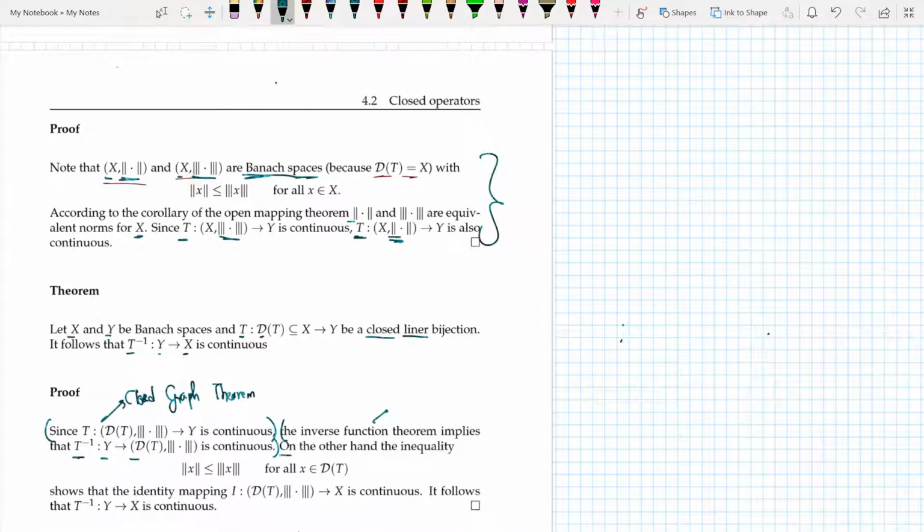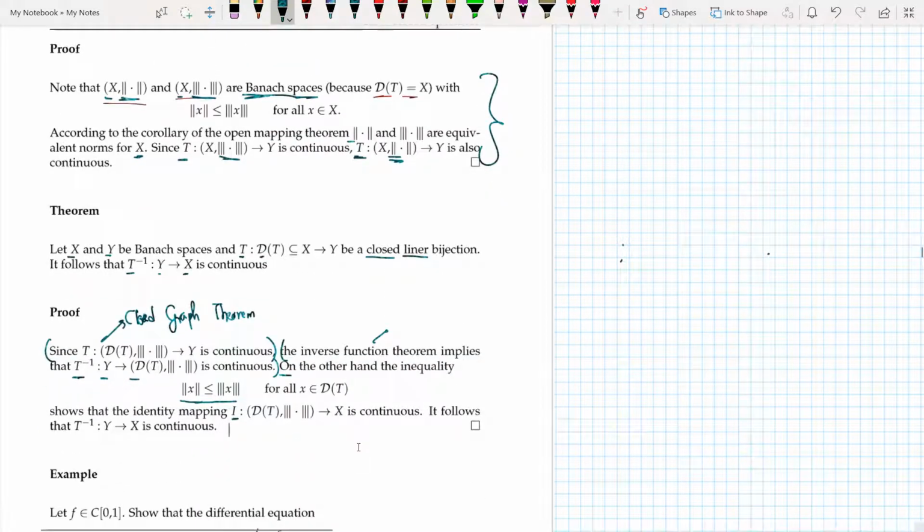But on the other hand, if you look at this inequality, it shows that the identity mapping is going from D(T) to X. So this is the space it is going to, so I goes from this to this. So I can say that of course the norm of x is less than or equal to the norm of x plus the norm of Tx, and thus the identity mapping is continuous.